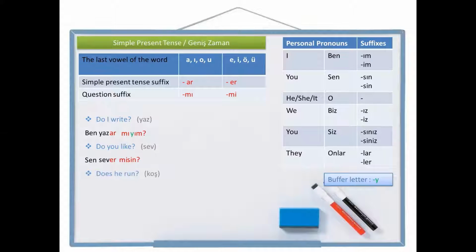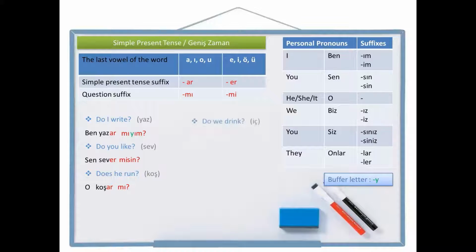Let's make another one. Does he run? Run is koş in Turkish. First of all, we are going to write the positive sentence, he run. He is o. Run, koş. Simple present tense suffix, koşar. He runs. O koşar. Now we are going to leave a space and write the question suffix m. There is no personal pronoun suffix for o, so the positive question sentence is o koşar mı? Does he run? O koşar mı?